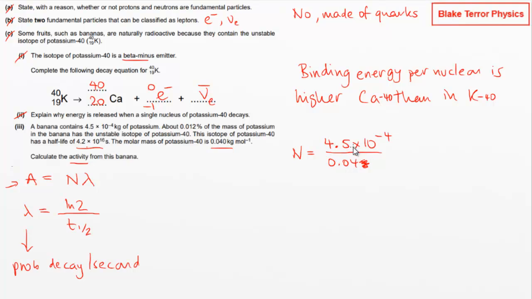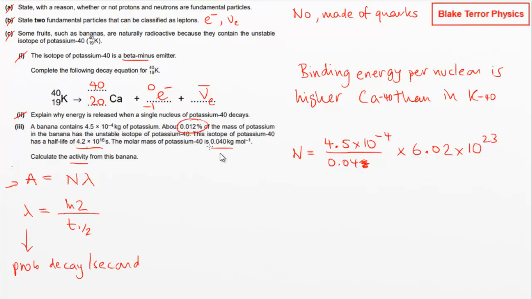So that's going to be the number of moles, and you can see that from the units. If we've got kilograms and kilograms per mole, and we want to end up with moles, we have to divide one by the other. That's the only way that gives us moles. Then we need to multiply by Avogadro's constant, 6.02 times 10 to the 23, all in the formula booklet.